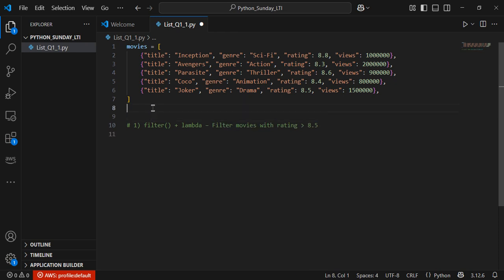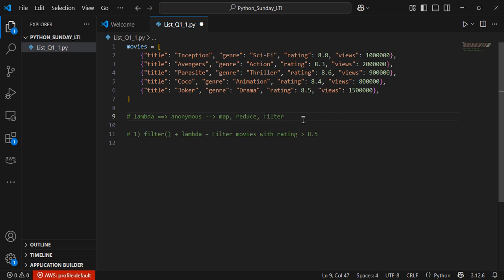Okay, so guys, here I will cover the lambda functions also, which I was not able to show you because you people were tired. So let me write lambda. Lambda is nothing but an anonymous function, a function which does not have a name. Majorly in lambda we write code using map, reduce, and filter. I'll record a short video, or else please go through some link if I share one.